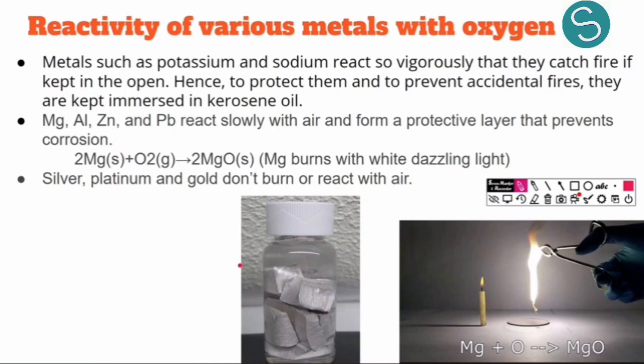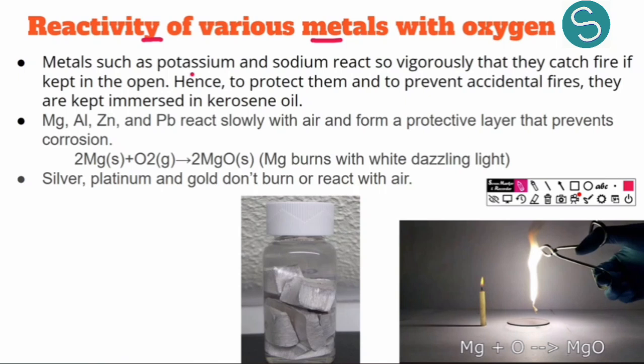The reaction is so fast that heat is produced on a large scale and it can cause fire. Whereas some metals react very slowly and we need to supply some heat to increase the speed of the reaction. So that is reactivity, with what speed, with what rate the metals react with oxygen.